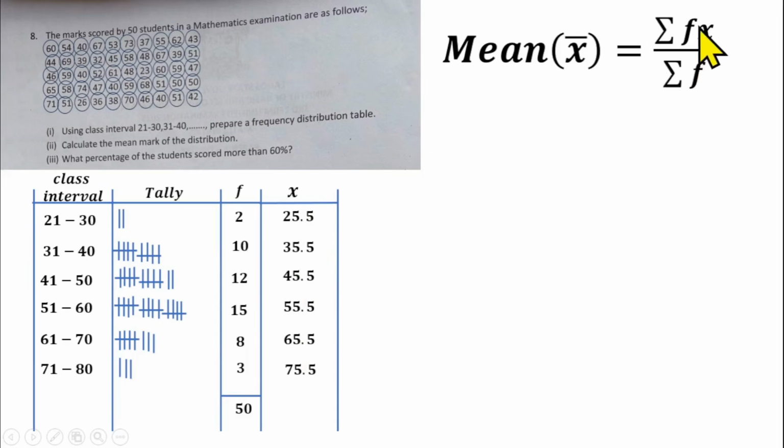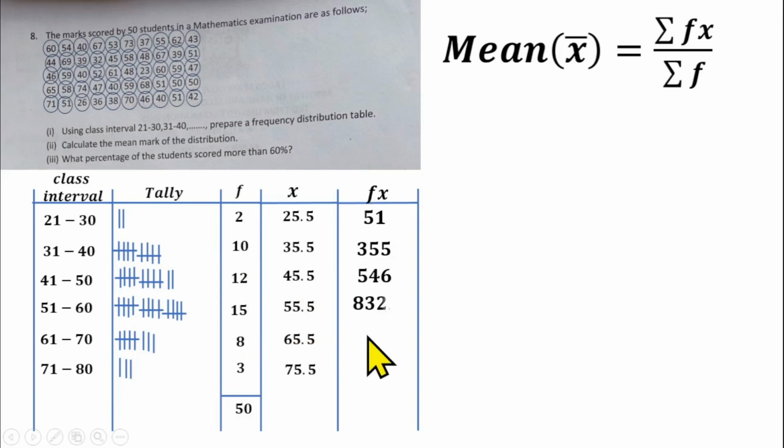Then from there we need to find our fx. So f will multiply x. So fx is what you are finding. 2 times 25.5, that gives us 51. 10 times 35.5, 355. 12 times this, 546. 15 times 55.5, 832.5. 8 times 65.5, 524. 3 times 75.5, 226.5. Then we have to sum our fx, summation of fx.